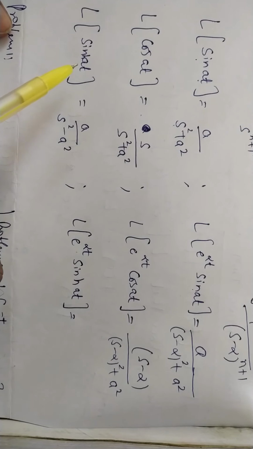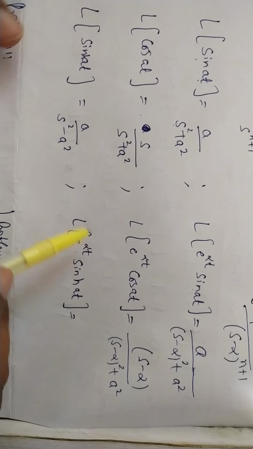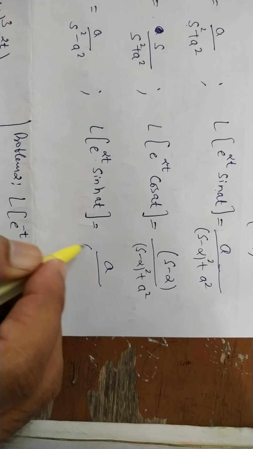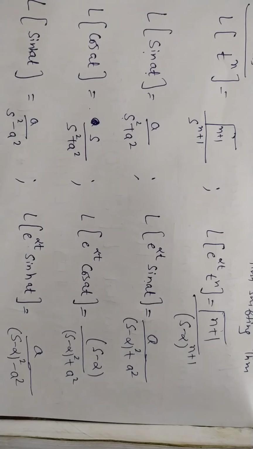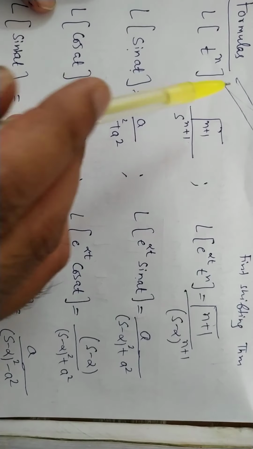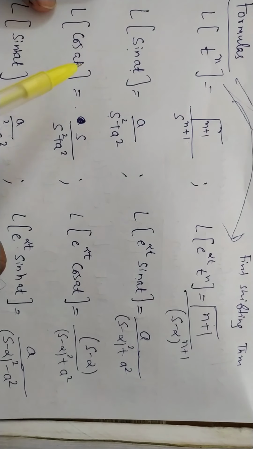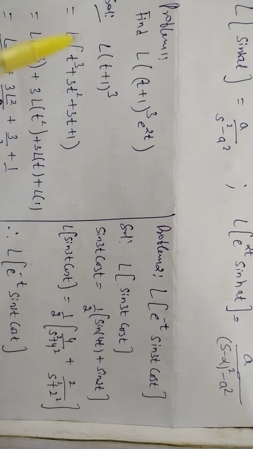Similarly, we have the formula for sinh at. Sinh at formula is a upon s square minus a square. When we multiply it with e raised to power alpha t, it becomes a upon (s minus alpha) square minus a square. Is it okay? You need not learn these formulas. If you know these formulas, you can simply apply the first shifting theorem by replacing s with s minus alpha in the formulas. Okay?